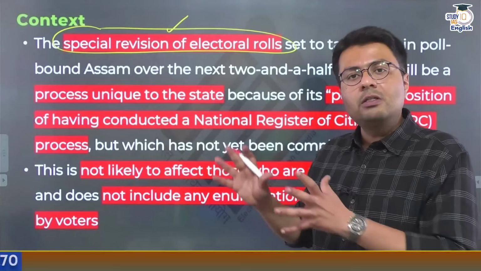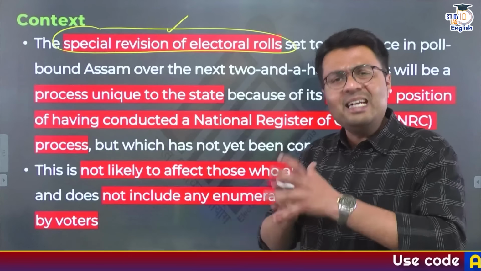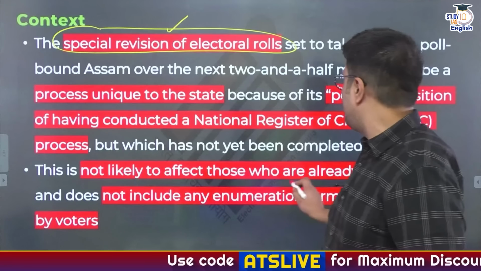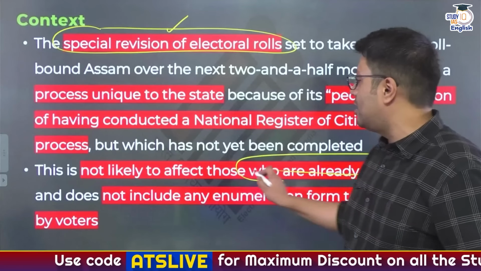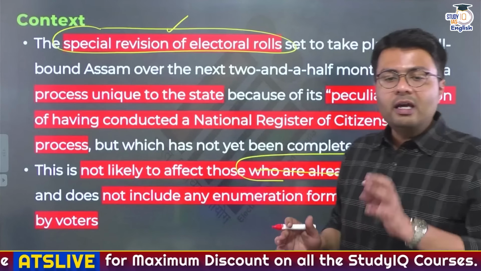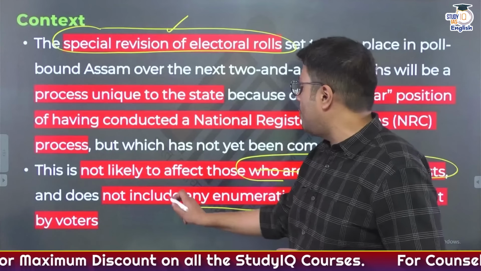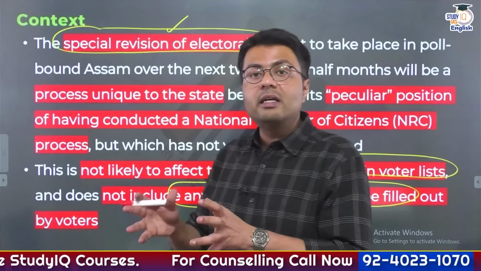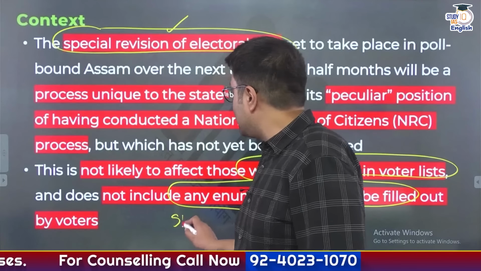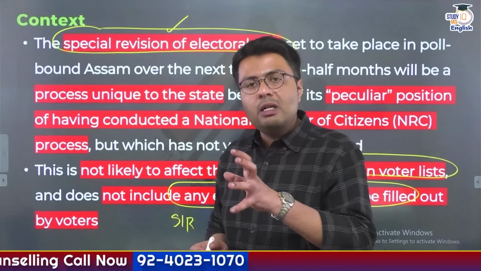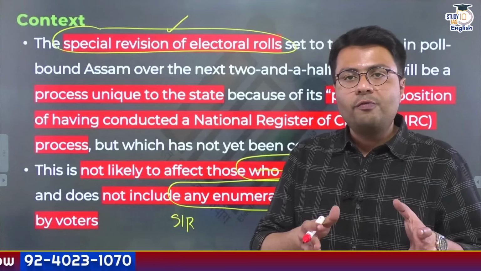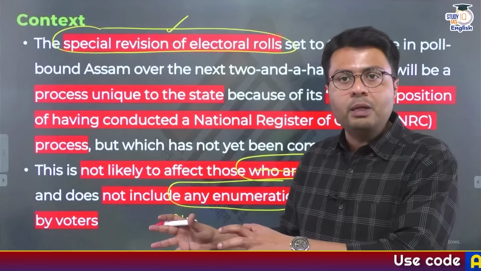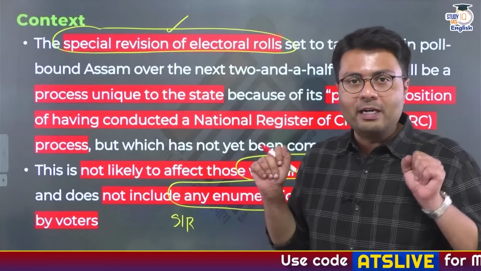Now, what happens in special revision of electoral rolls? In detail, we'll discuss that. But to summarize, it is not likely to affect those who are already in the voter list. And it won't include any enumeration forms that you'd have to fill in cases like special intensive revision, also called SIR. So this is very similar yet very different from the process of SIR. So what is the similarity? What is the difference? Why is it happening in Assam? Everything we are going to find out.